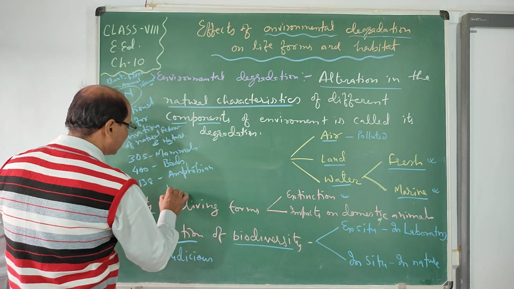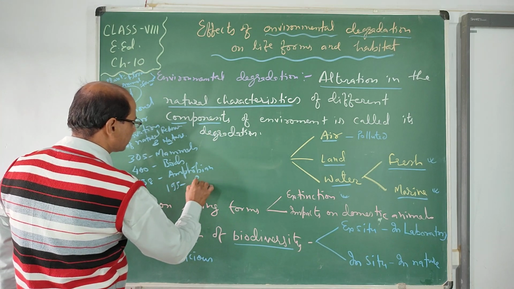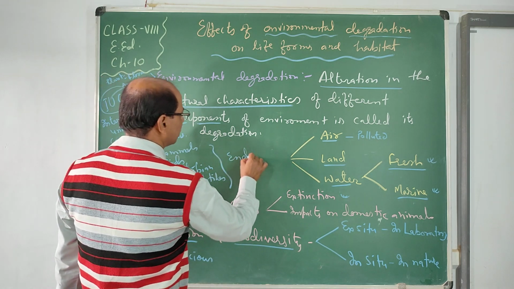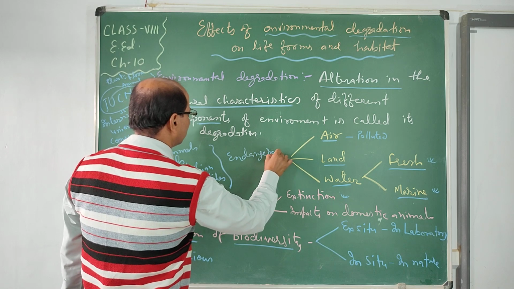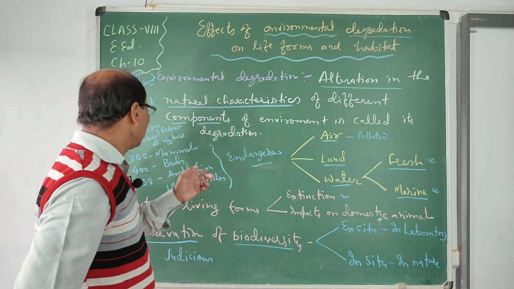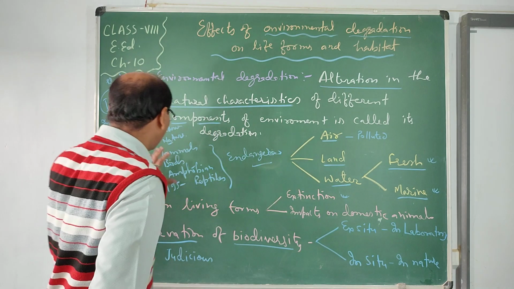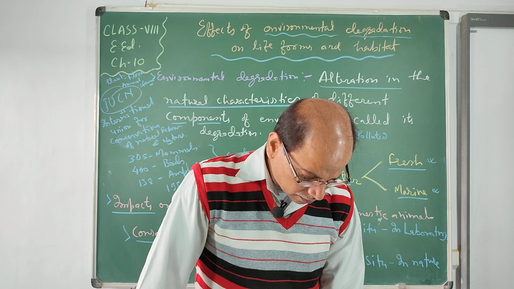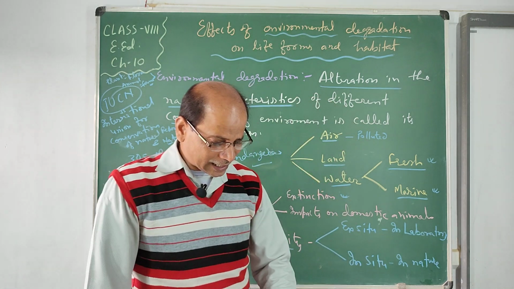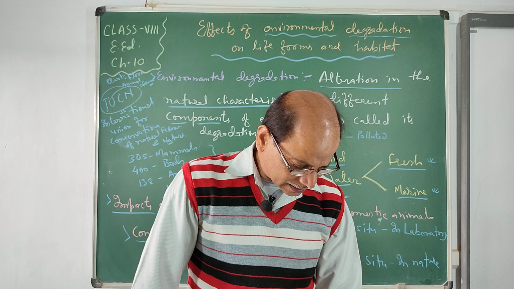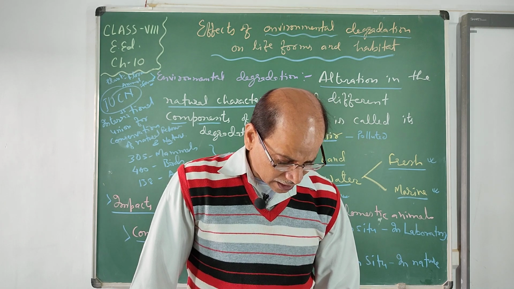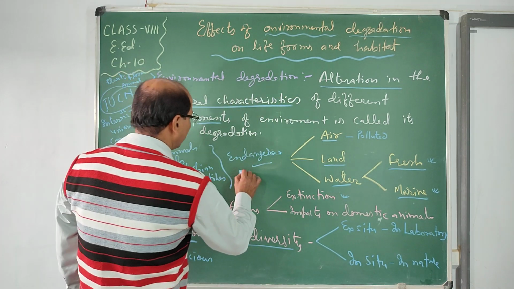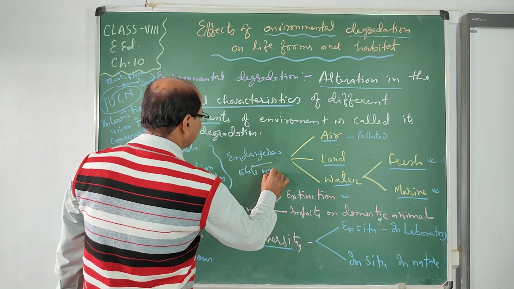So 195 species of reptiles have become endangered, meaning they are going to be extinct. So we should take care of their upliftment and increase their number. This is the data on species endangered or extinct for the whole world.